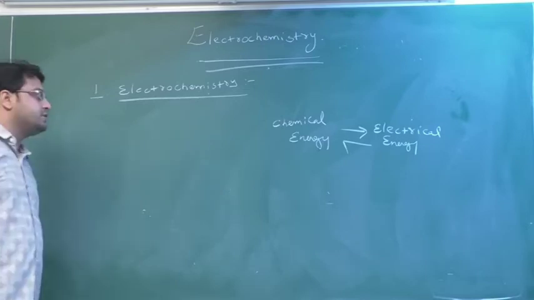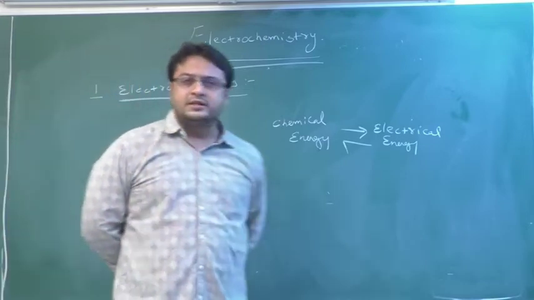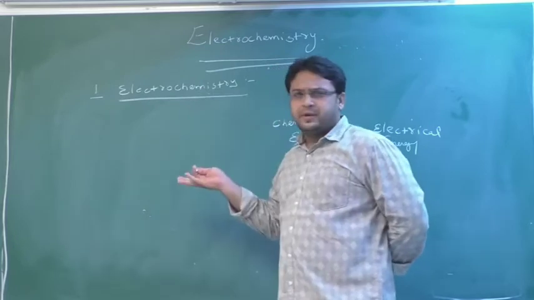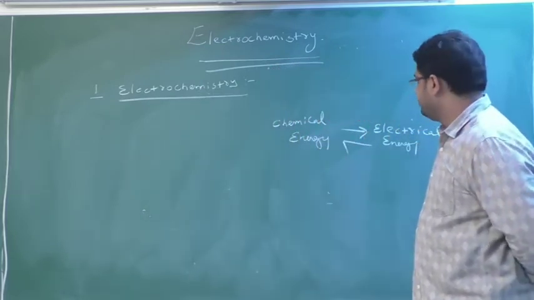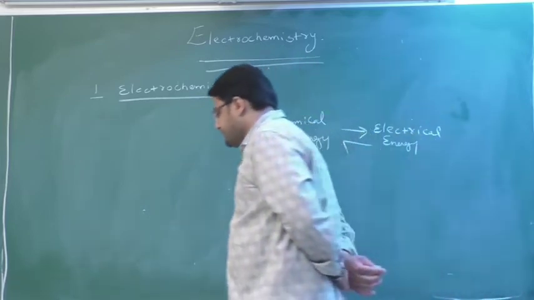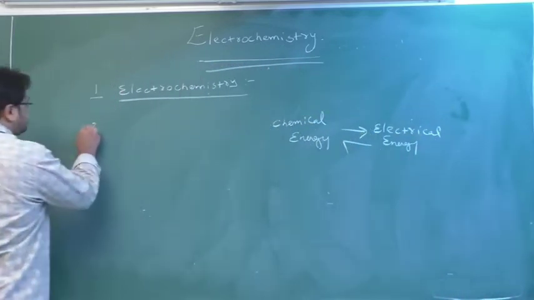Sometimes this definition might appear in the exam for 1 mark. I don't know, but it might appear. Clear?